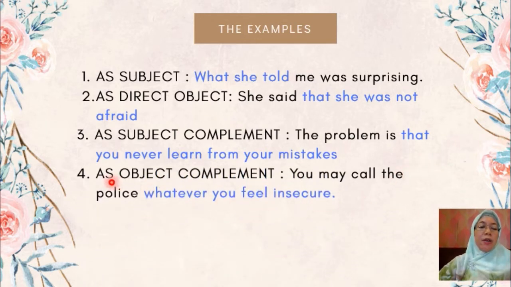A noun clause also can be an object complement. You may call the police whatever you feel insecure. Here, whatever you feel insecure is a noun clause and functions as object complement. You, as a subject, may call is the predicate. The police is the object, and whatever you feel insecure is the object complement, which modifies the noun police.